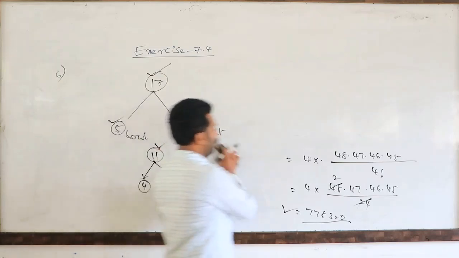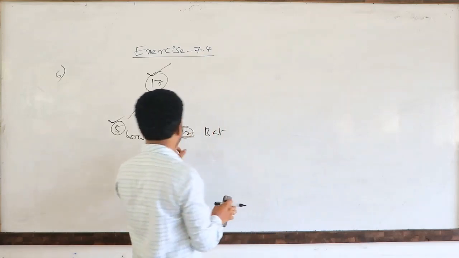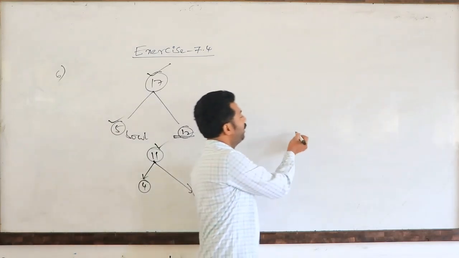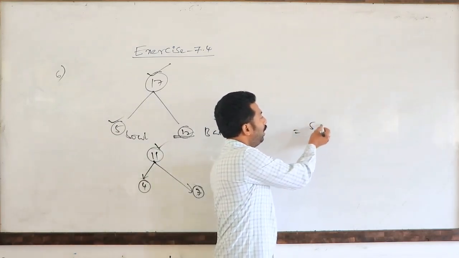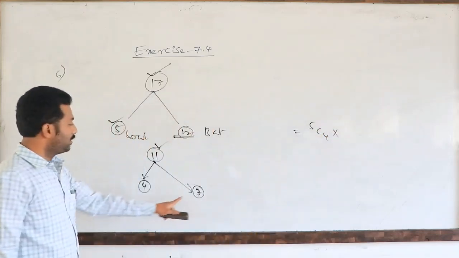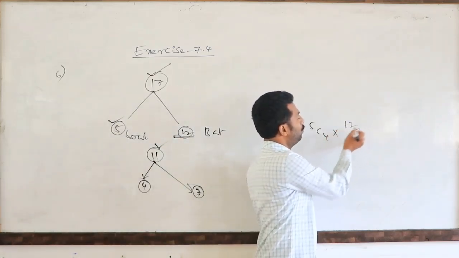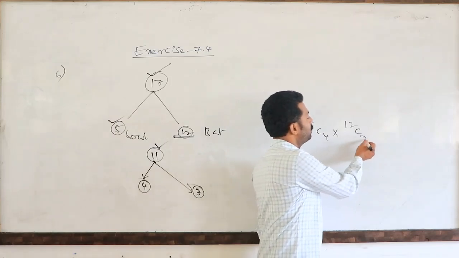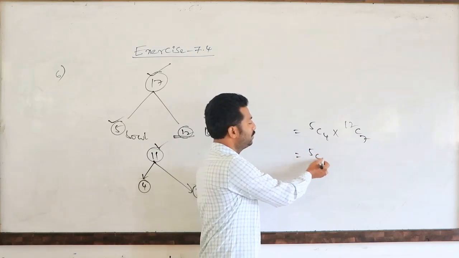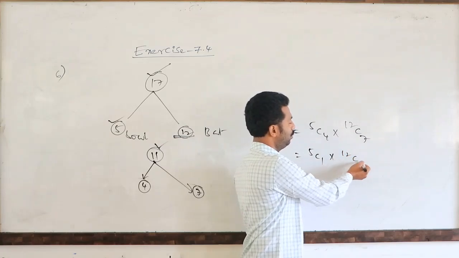See here, total 17 members. 5 members are bowlers. The remaining 12 members are batsmen. So we need only 4 bowlers. The required number of ways: out of 5 bowlers, 4 can be selected. Next, 7 batsmen. How many batsmen are there? Total 12 members are there. So 7 members we have to select. 12C7 ways. 5C4 is nothing but 5C1, as 5 minus 4 is the difference 1. 12C7, 12 minus 7 difference 5, so 12C5.